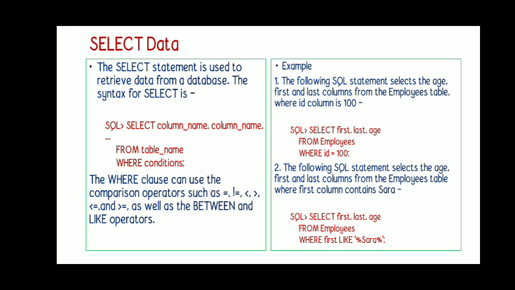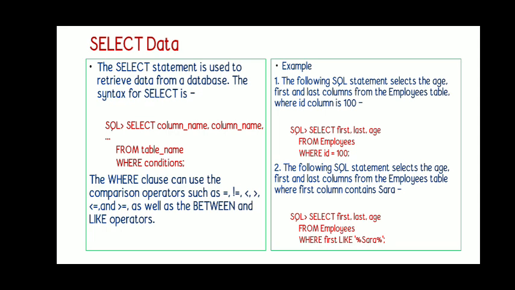The first example selects the first name, last name and age from employees where ID equal to 100. So this will extract the record whose ID is equal to 100. This record shows only the first name, last name and age. The remaining fields will not be displayed, will not be retrieved.